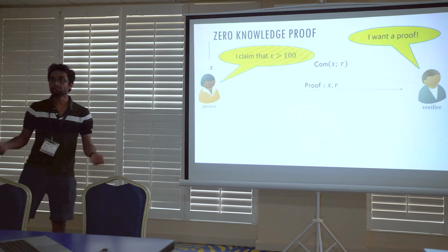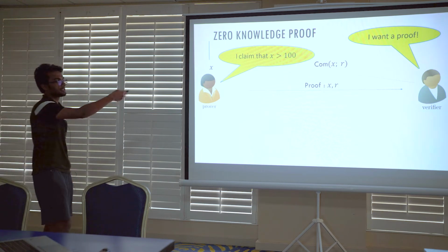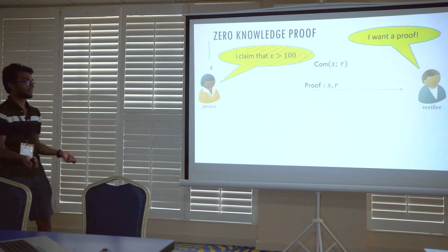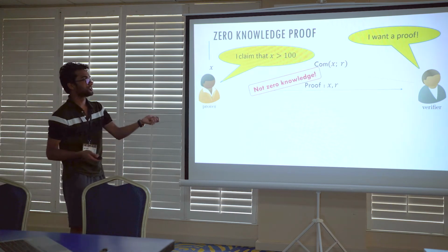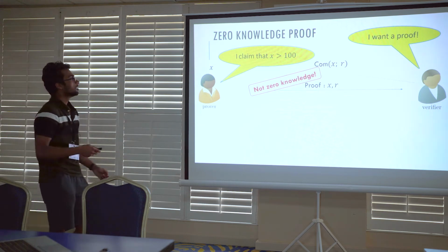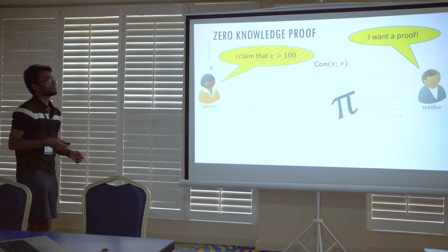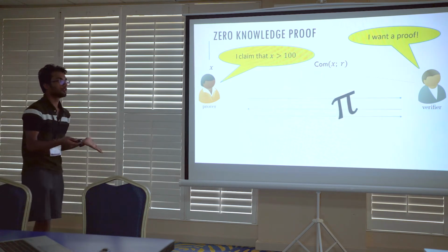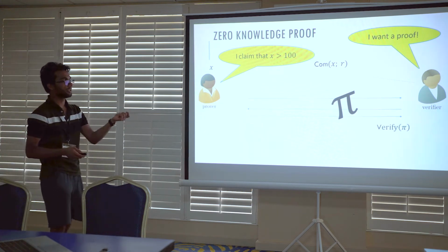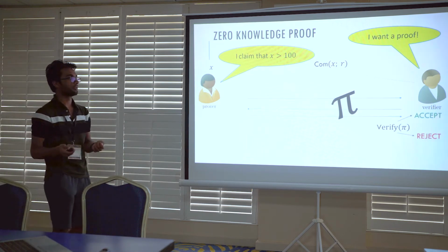Now, a naive solution is for the prover to just open this commitment by sending the value X and the randomness R, and the verifier can check that X is greater than 100. But this is not zero knowledge, because in this process the verifier is indeed learning the value inside the commitment. What we would want to do is to prove this claim without revealing the value. So you could have an interactive protocol between the prover and the verifier, at the end of which the verifier, using the protocol transcript pi, can run a verification algorithm which outputs either accept or reject.